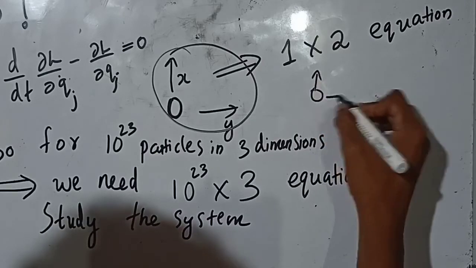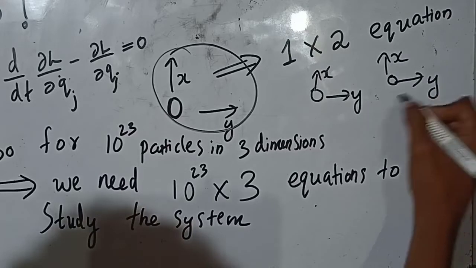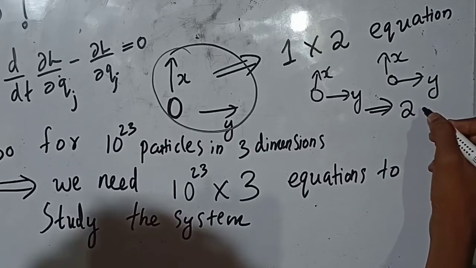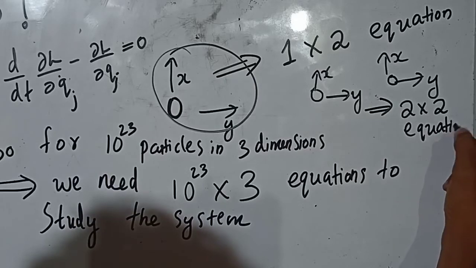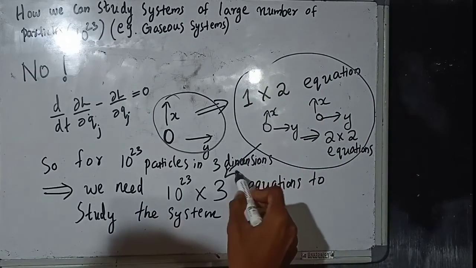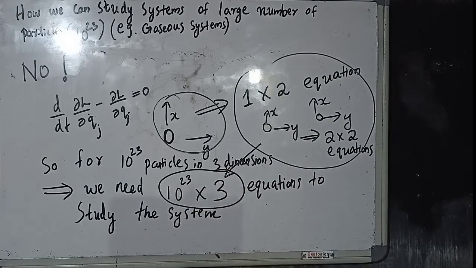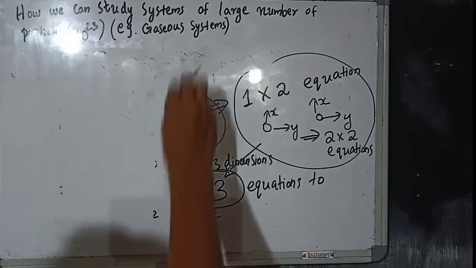Consider two particles in 2 dimensions: there are totally 4 degrees of freedom, so j can vary from 1 to 4. So we need 2 into 2 equations of motion to study these two particles. This implies that to study 10 raised to 23 particles, we need 10 raised to 23 into 3 Lagrangian equations.